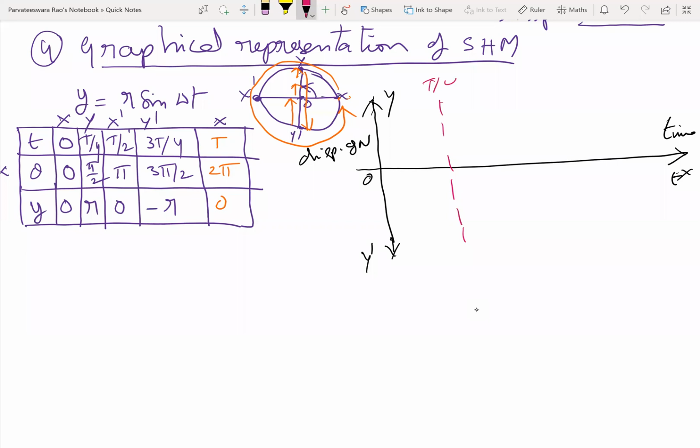This is T by 4. This time is T by 2. Three T by 4.